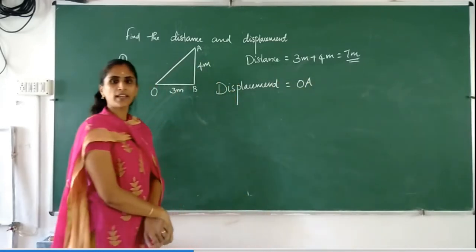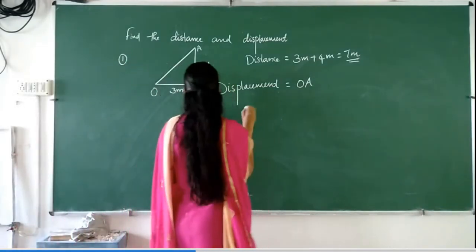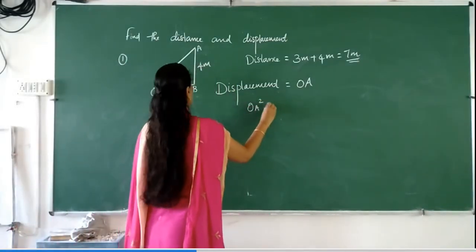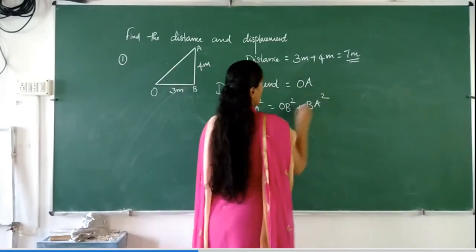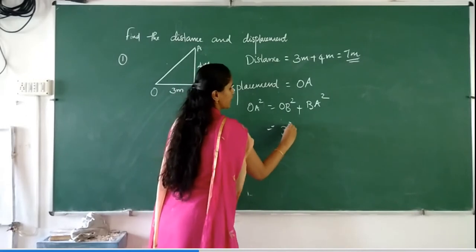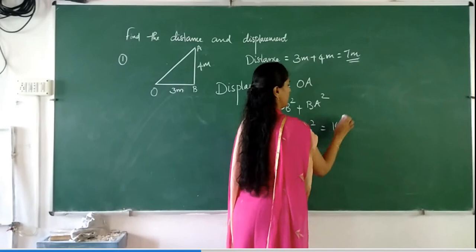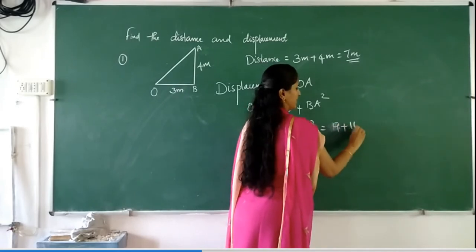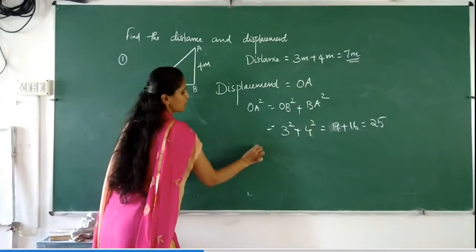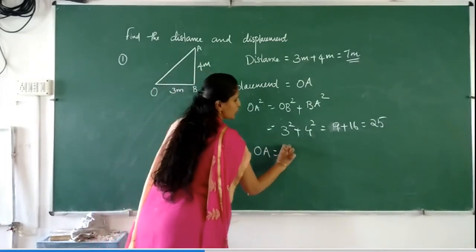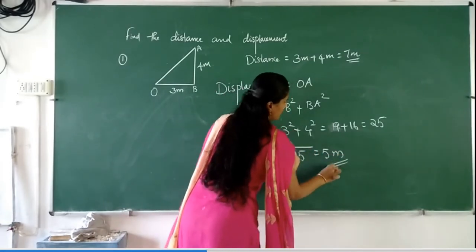How to find OA? By using the Pythagoras theorem: OA square is equal to OB square plus BA square, which is 3 square plus 4 square, 9 plus 16, which is equal to 25. So OA is equal to root 25, which is equal to 5 meters.